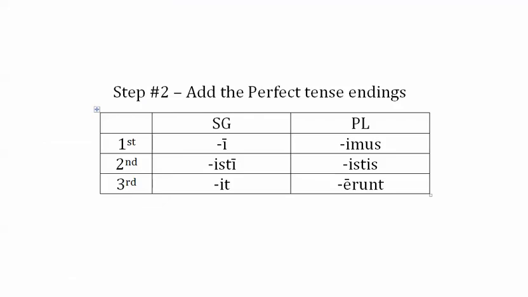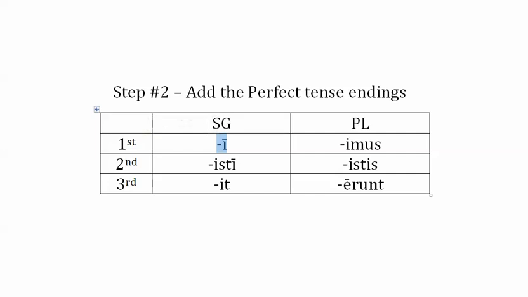These are the only two steps. You just have to find the correct stem, the stem from the third principal part, and then add the perfect tense endings. While these are slightly different from the endings we've seen in present and imperfect, our normal personal endings, you'll actually recognize 4 of these endings have those personal endings that you know if you look closely. So you'll see in the third person singular we still have T. In the first person plural we still have mus. Second person plural we still have tis. And we still have NT in the third person plural.